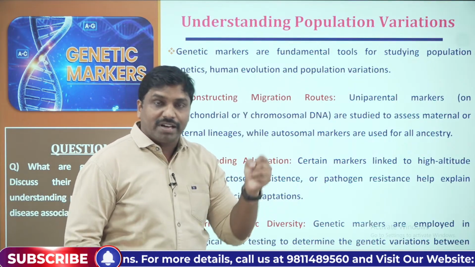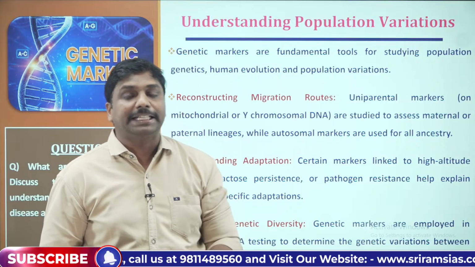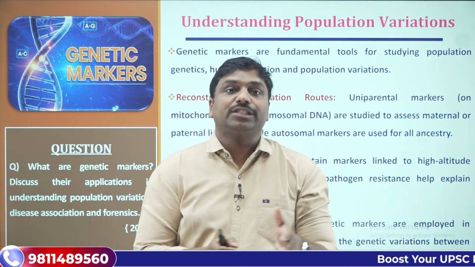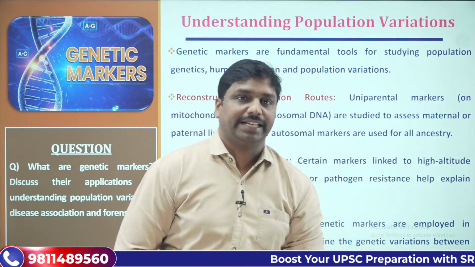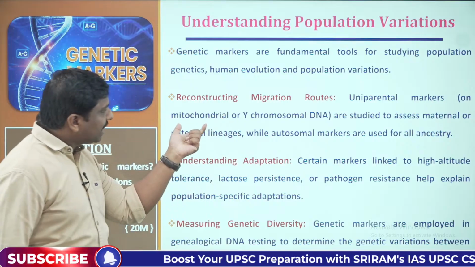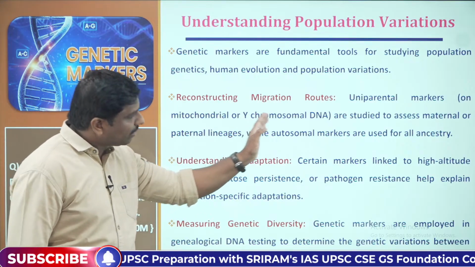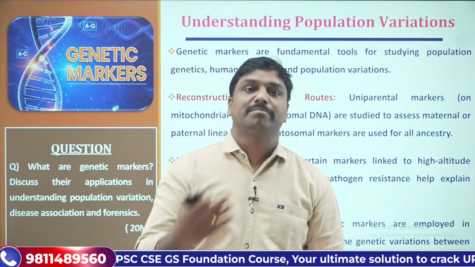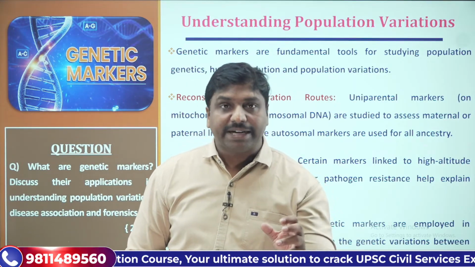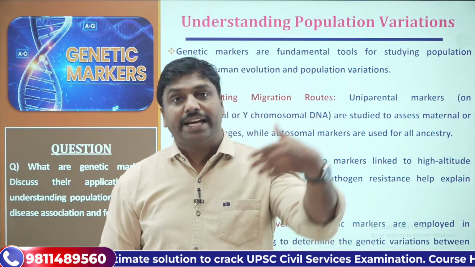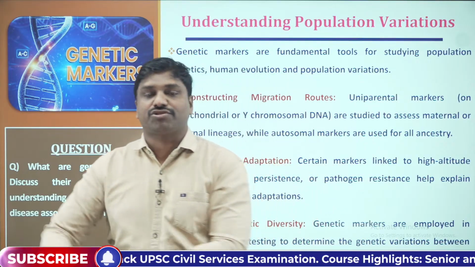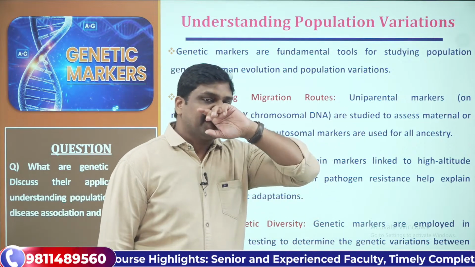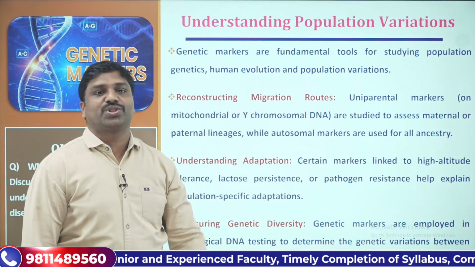How can we understand migration routes? We systematically study Y chromosomal and X chromosomal inheritance-linked DNA. For example, mitochondrial DNA or Y chromosomal DNA are peculiarly inherited from either mother or father. If we systematically study the mitochondrial DNA and its inheritance pattern and track that, we can assess the migration routes.